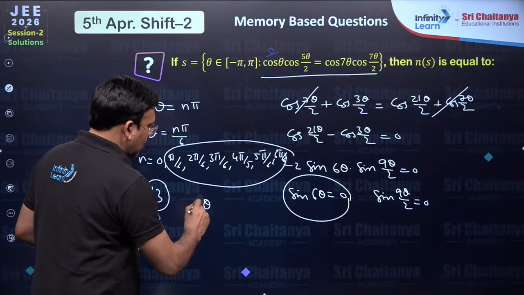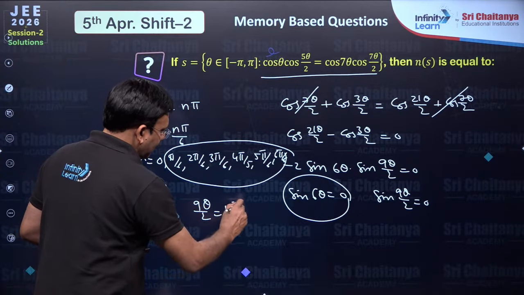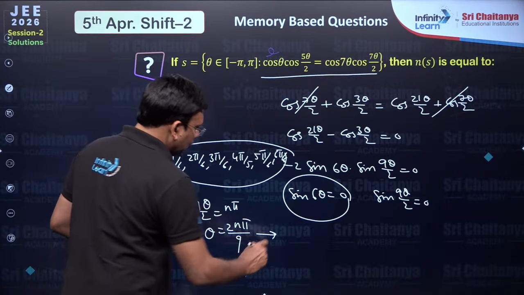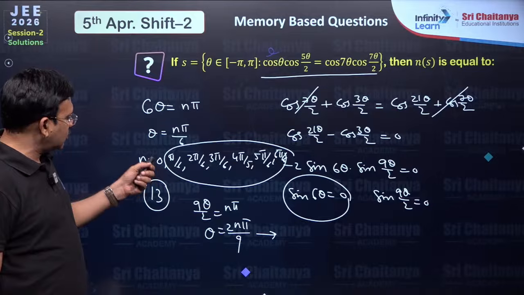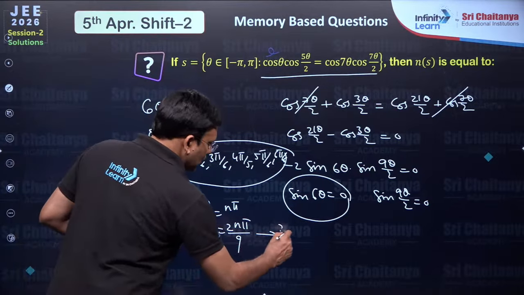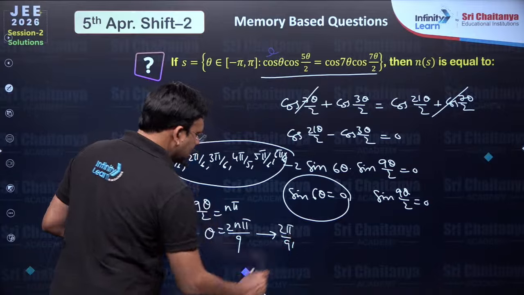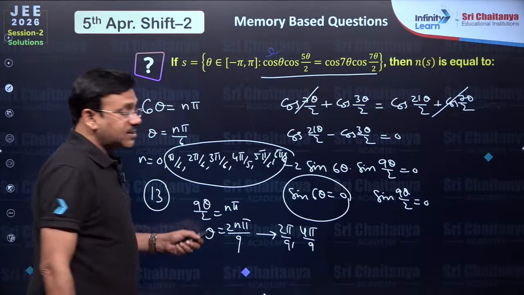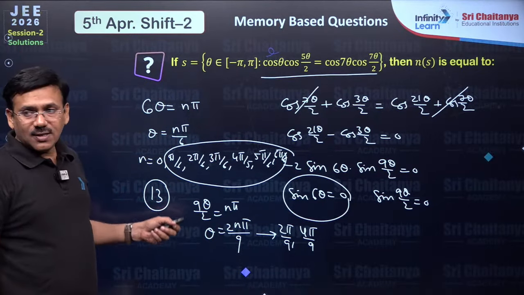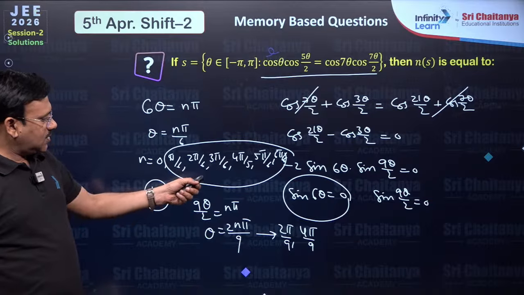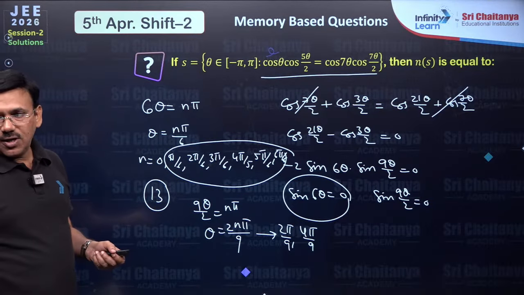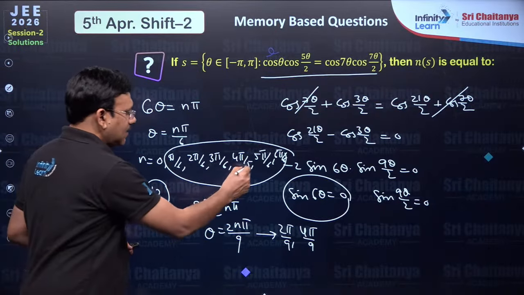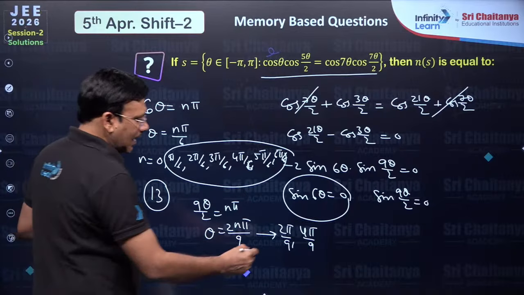Similarly, 9 theta by 2 is also n pi. So theta will be 2n pi by 9. In this, when you put n is 0, you will get 0, which is already obtained here. n is equal to 1, 2 pi by 9, n is equal to 2, 4 pi by 9, whereas n is equal to 3, 6 pi by 9. 6 pi by 9 is nothing but 2 pi by 3, which is already obtained, so that I am not taking.